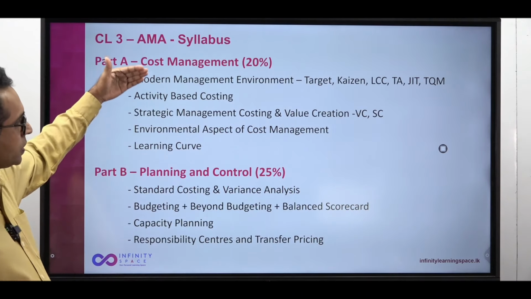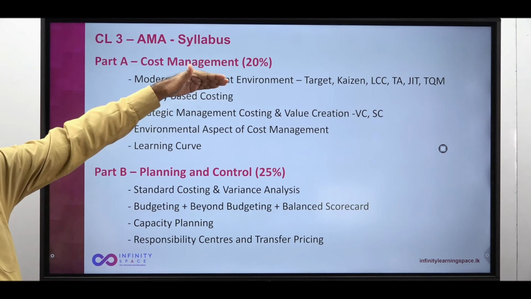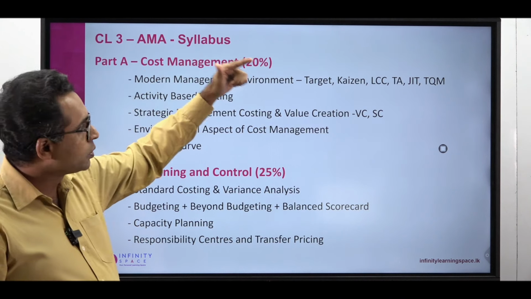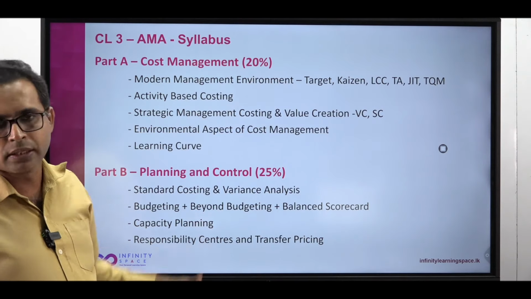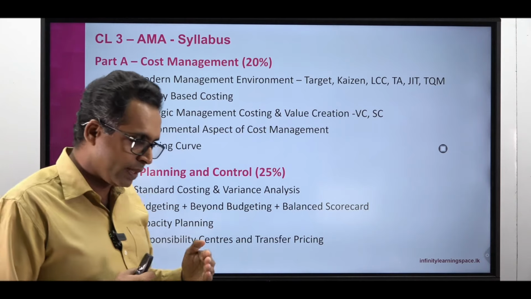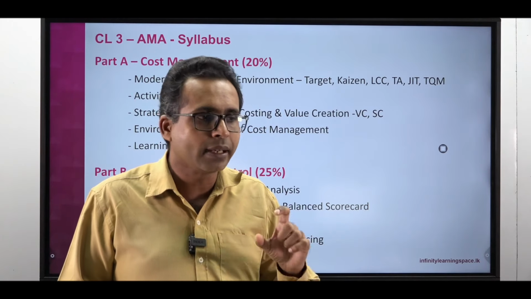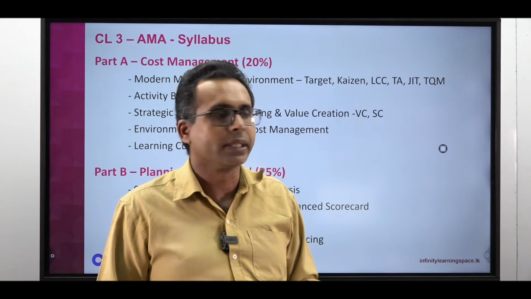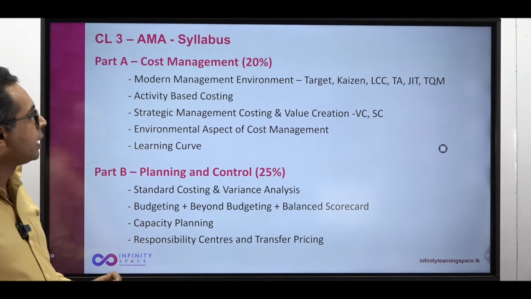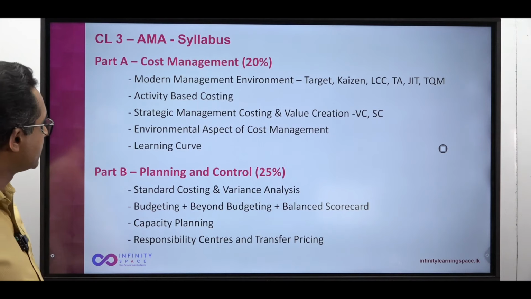So there are a lot of short topics, except for activity based costing, throughput accounting and maybe life cycle costing a little bit, which are areas where we need to spend a bit more time. For other areas you need to know the theory and how to approach a question simply. So those areas comprise cost management, the first 20% of the syllabus.